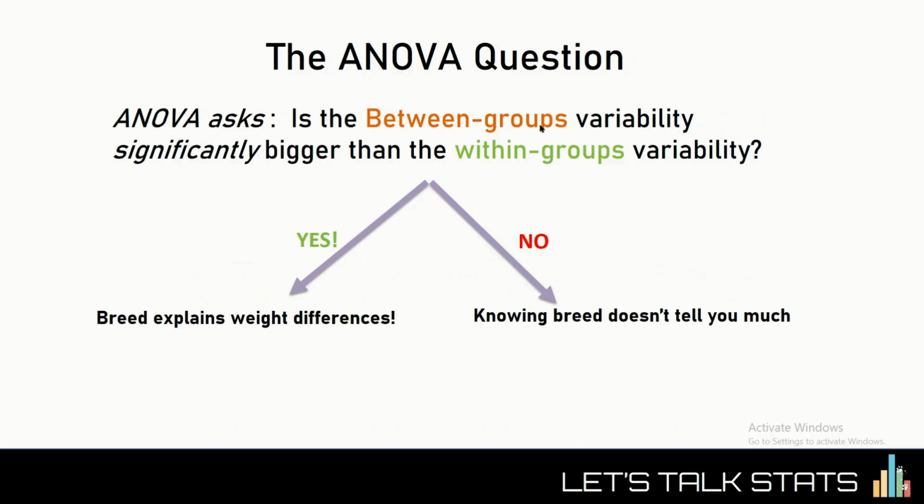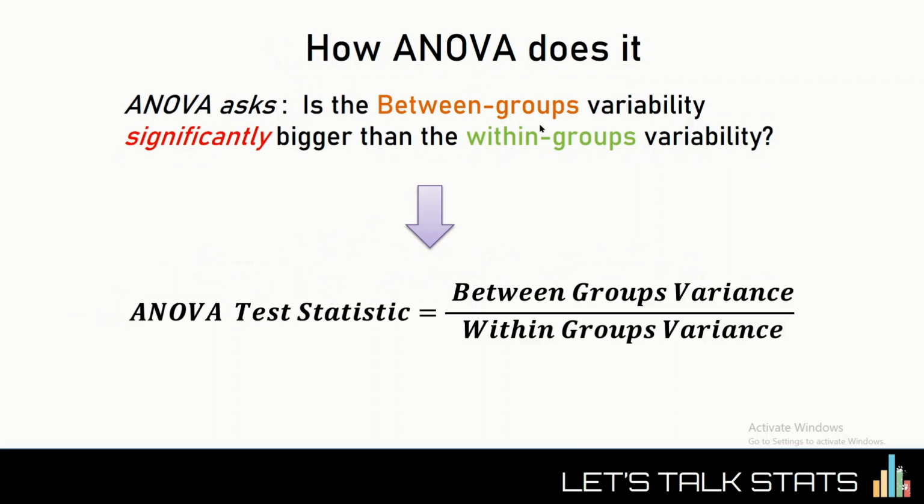So, is this it? Well, no. We are still missing one key detail. We need to check if the between group variability is significantly bigger than the within groups variability. That is, whether or not the difference is statistically meaningful. And here is how ANOVA does it. ANOVA calculates a test statistic, which is the ratio of between group variance to within group variance. Well, there are a few more details to this formula, as some of you might know, but they are not necessary for a conceptual understanding, which is our main goal in this video.